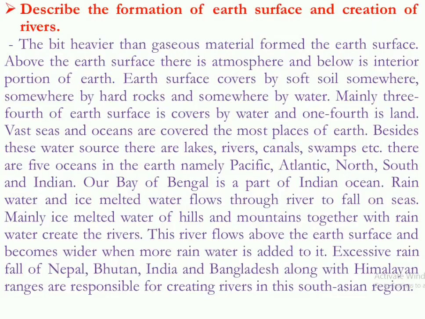Basically, 3/4 of the Earth's surface is covered with water and 1/4 is land. We know that 70% of our Earth is water and 30% is land. So if we check that in a map, we see that everywhere there is water and there are some portions of land on the water. In this water portion there are a lot of seas and oceans, which cover most places of Earth.